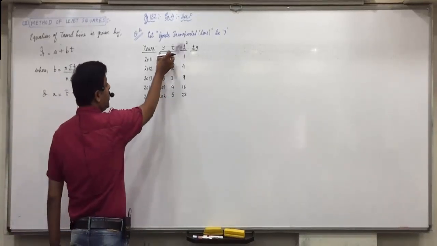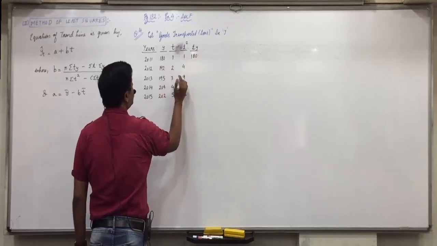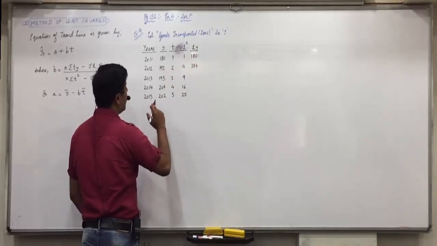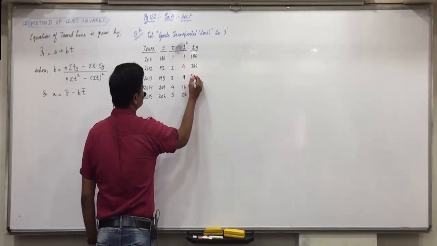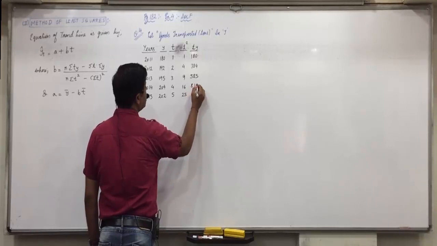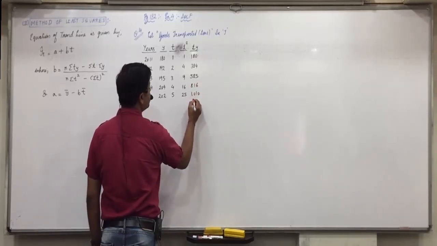And ty, so t into y: 180 into 1, 180; 192 into 2, 384; 195 into 3, 585; 204 into 4, 816; 202 into 5, 1010.